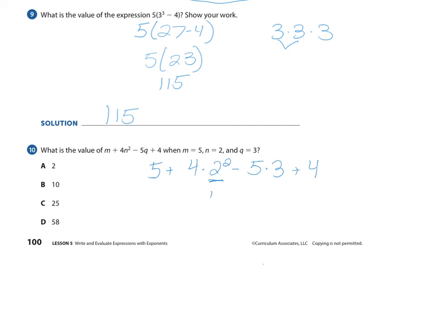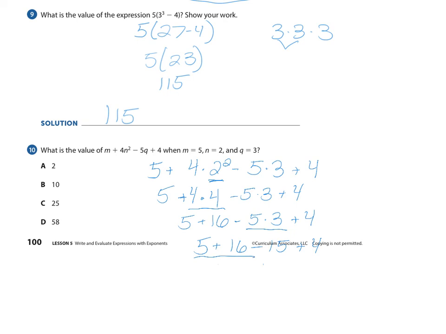Think of PEMDAS. 2 times 2 is 4. 5 plus 4 times 4 minus 5 times 3 plus 4. We're going to do this multiplication first. Just rewriting each time. Now we have this one. Okay, we're going to add 21 minus 15 plus 4. This is 6 plus 4. Finally, we're going to end with 10, and the answer is B.